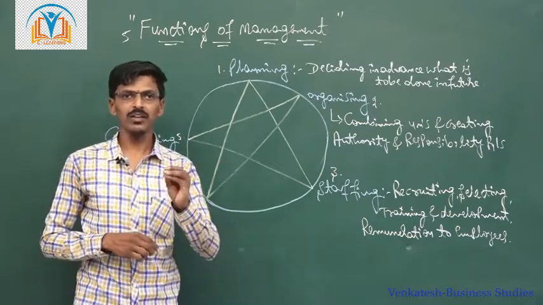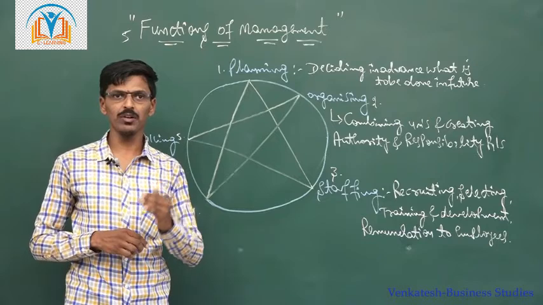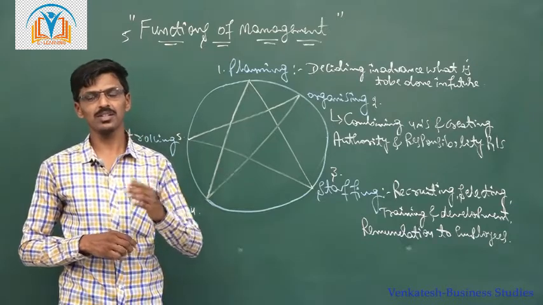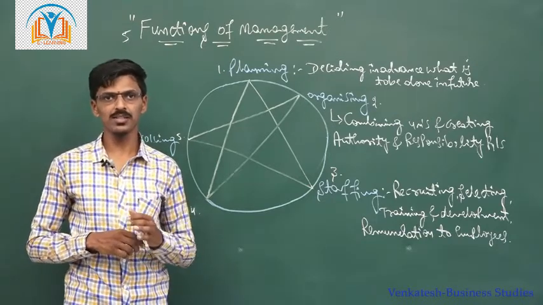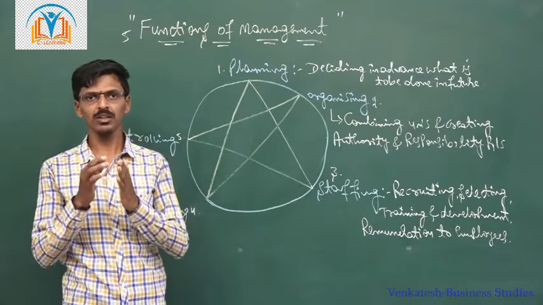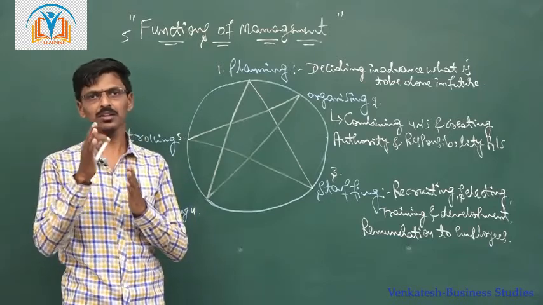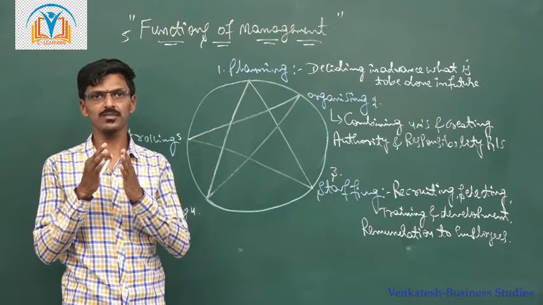There are mainly 5 functions that are to be performed by the management structure in the business organization. So let's see what each and every function deals with.